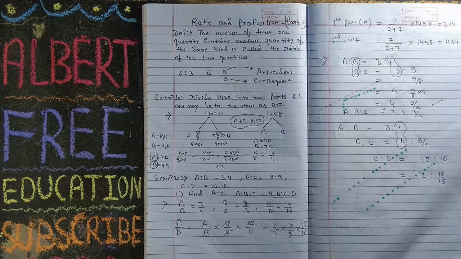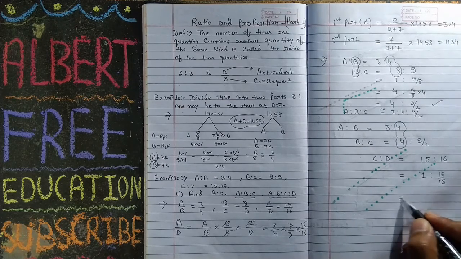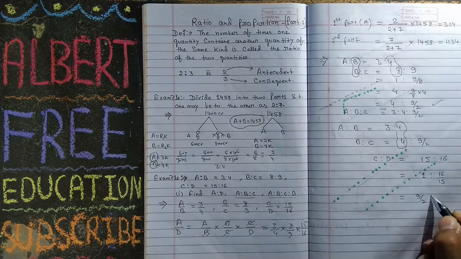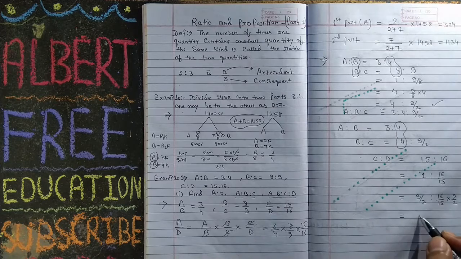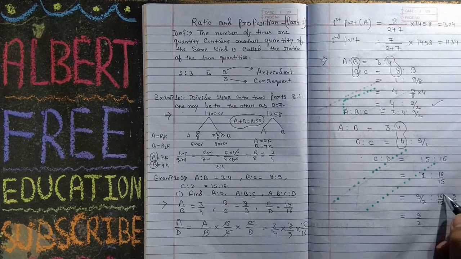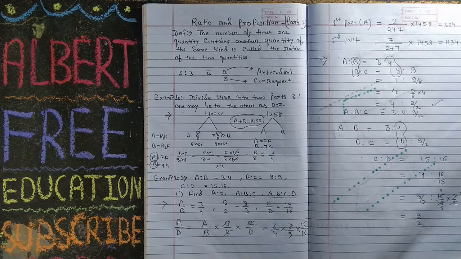Then multiply by 9 upon 2 both sides. 9 upon 2 ratio 16 upon 15 into 9 upon 2. Now you can multiply: 2 8s are 16, and 3 3s are 9, 3 5s are 15, 8 3s are 24. And this is 5.